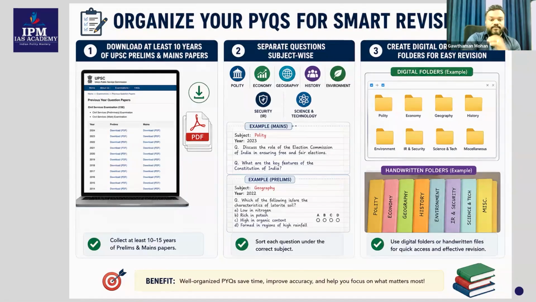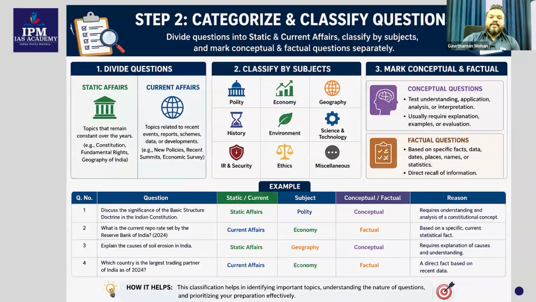Now, the second part of this particular process. Categorize and classify the questions. That is the main thing I was telling you. How do you categorize this? Divide questions into static and current affairs, classify by subjects, and mark conceptual and factual questions separately.